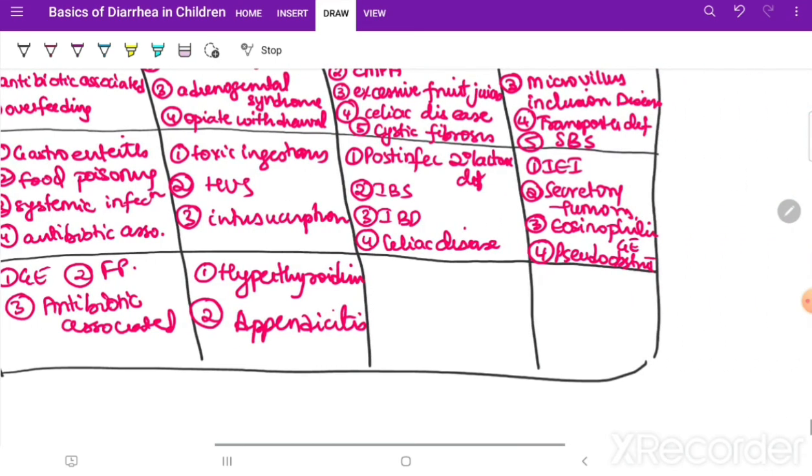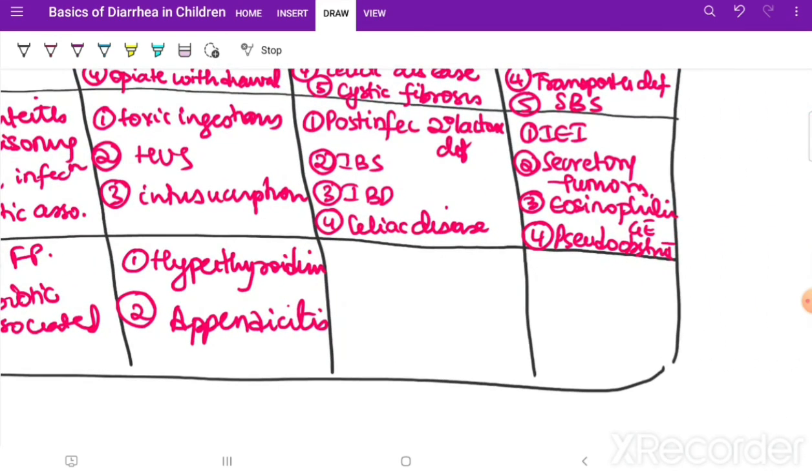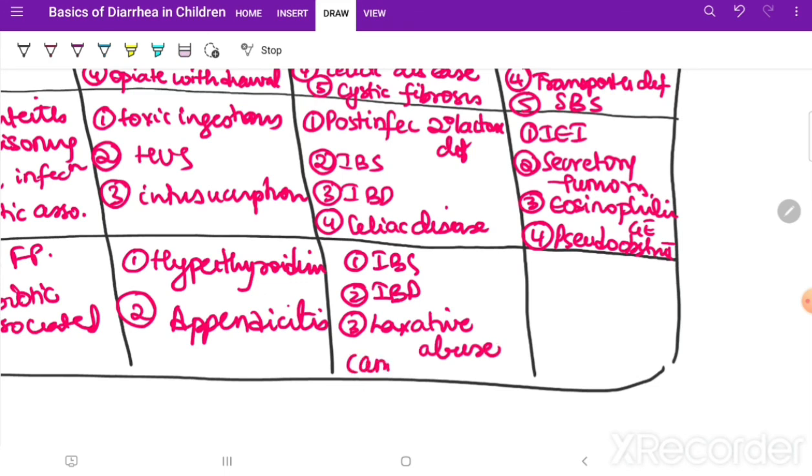Okay, coming to chronic causes, common is IBS, IBD, laxative abuse in anorexia nervosa, adolescents, right? Anorexia nervosa, adolescents, so you have to remember this.